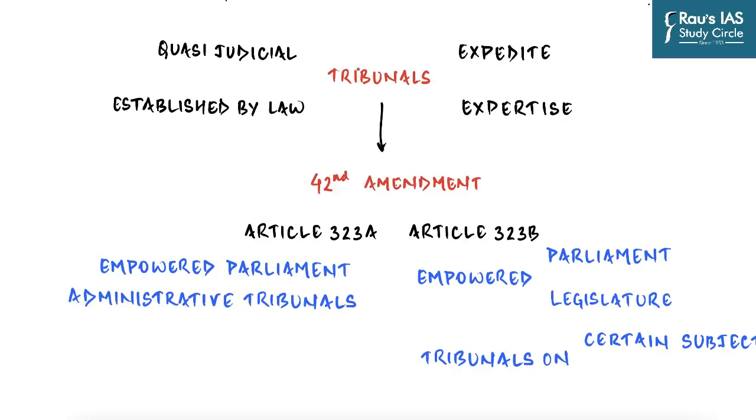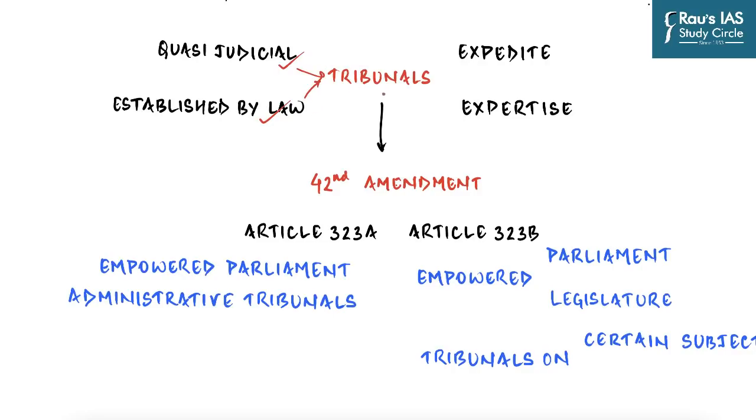So tribunals. What are tribunals? If you have to define them in simple words, you can say that tribunals are judicial or quasi-judicial institutions established by law in India. Now there is a very, very subtle but important difference between a judiciary or a judicial body and a quasi-judicial body. So a quasi-judicial body is a non-judicial body which can interpret law. And so they are generally in the form of either an arbitration panel or tribunals. So in this case, we are going to discuss the tribunals.